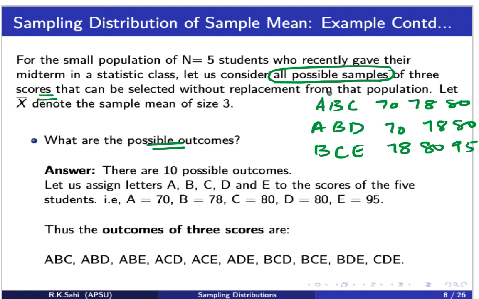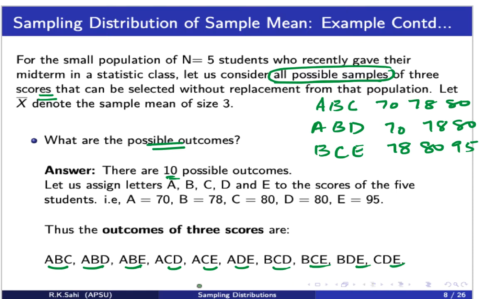Now we'd like to know all possible samples. There are 10 possible outcomes: ABC, ABD, ABE, ACD, ACE, ADE, BCD, BCE, BDE, and CDE. So we have first gathered these samples of 3 of these scores and looked at all possible combinations, and we get 10 of these combinations.